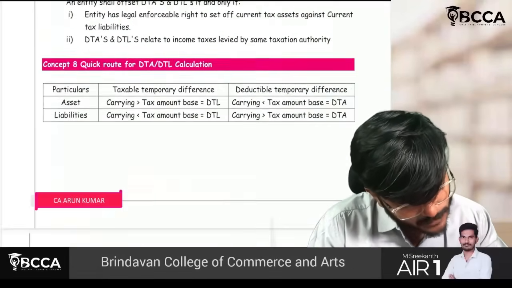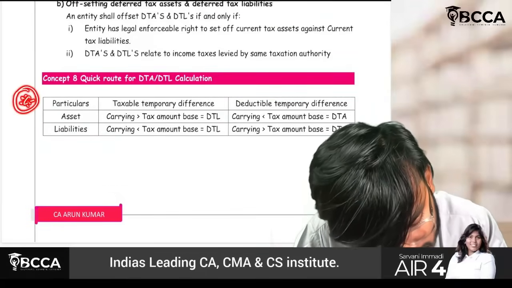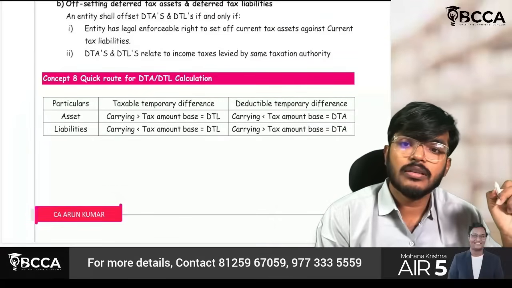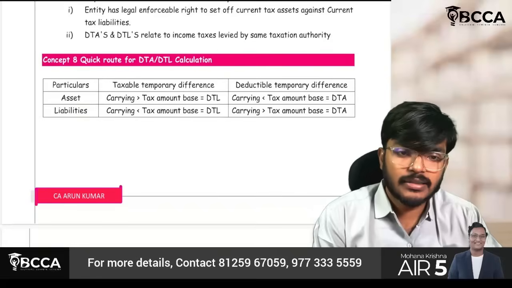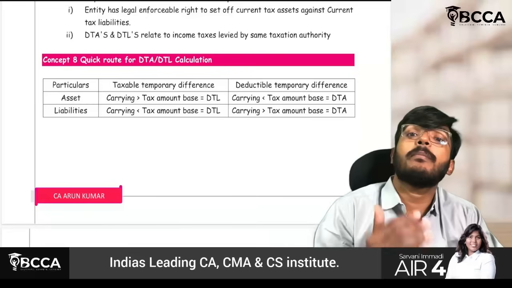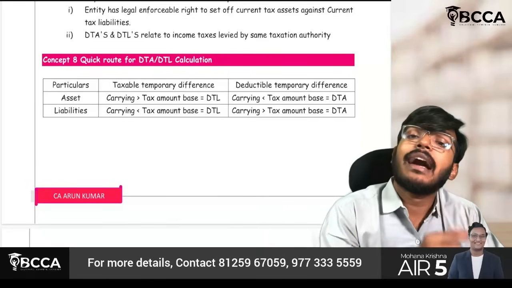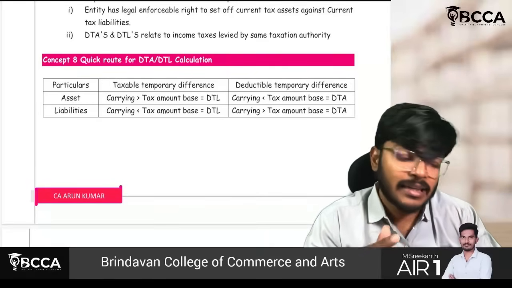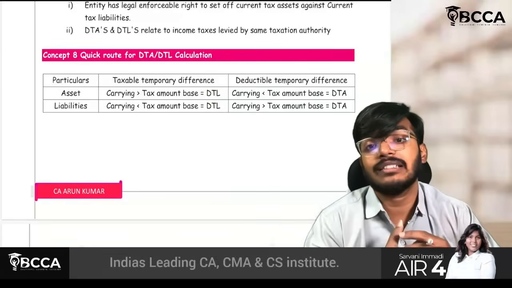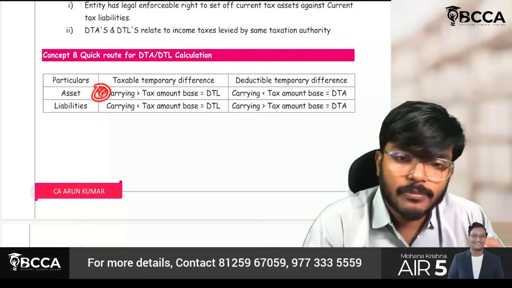Okay, that's it guys. It is more than sufficient as to what we have covered. You can memorize this part. If it is a taxable temporary difference, which means my carrying amount is more than the tax base, then in future I have to pay taxes, therefore a deferred tax liability should be created. Just remember one thing, everything else you can copy.